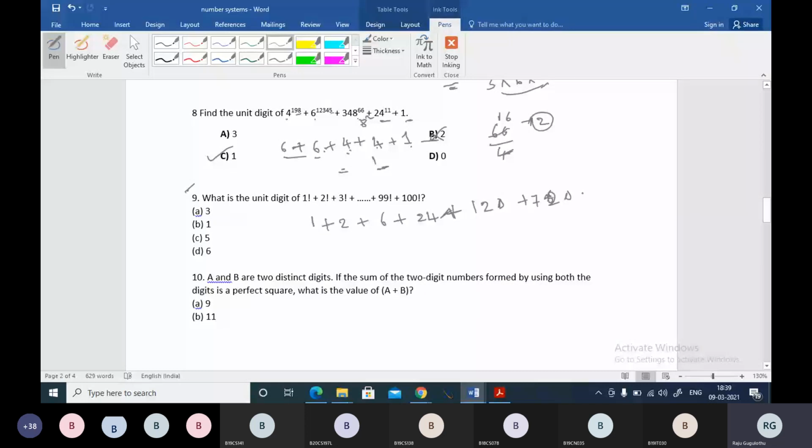And if you keep on observing like this, each and every factorial from 5 factorial onwards will be having 0 in the units place. So all the numbers up to 100 factorial are going to have 0 in their units place. So we will be deciding the units place by just doing the sum here: 4 plus 6 is 10, and 10, 12, 13. So 3 should be coming in the units place. Clear? Question number 9 clear?